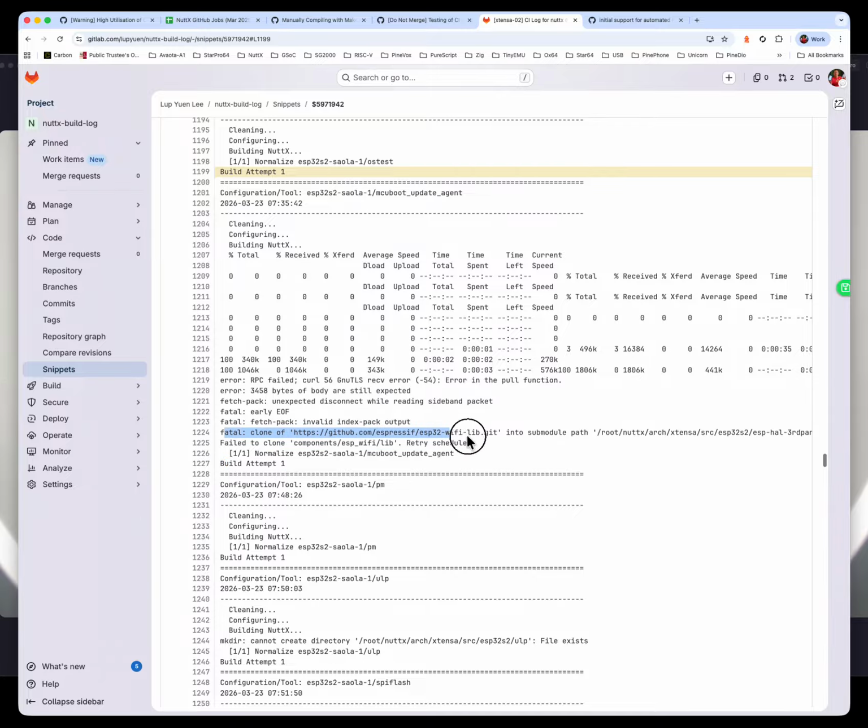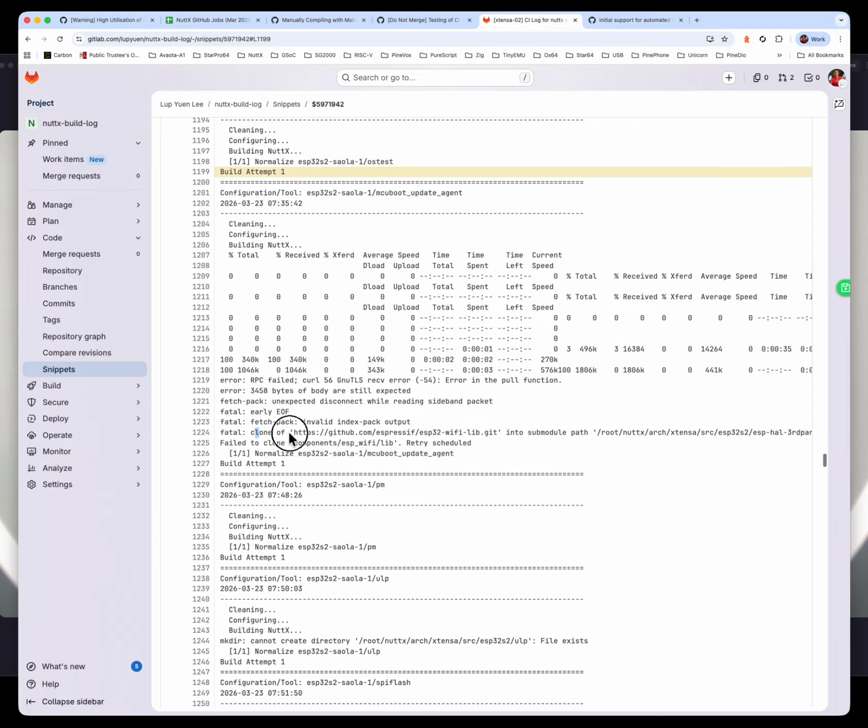It says that this download failed, but yet it was able to return successfully. And it says retry schedule. Retry schedule doesn't mean anything for a NuttX job like this, so it's a bit strange because we only run this one time and we don't ever run this job again. So I'm not sure exactly why retry schedule failed. It's an interesting observation. I'm not sure what's happening here.